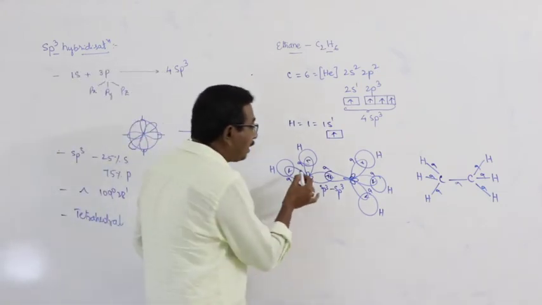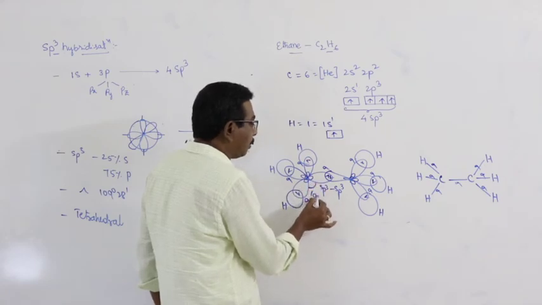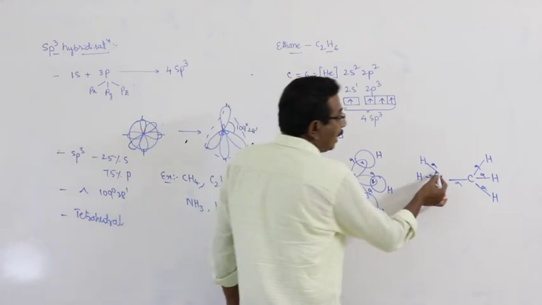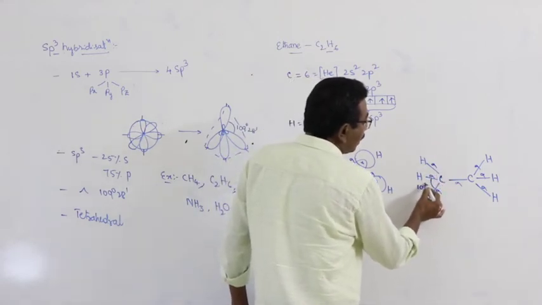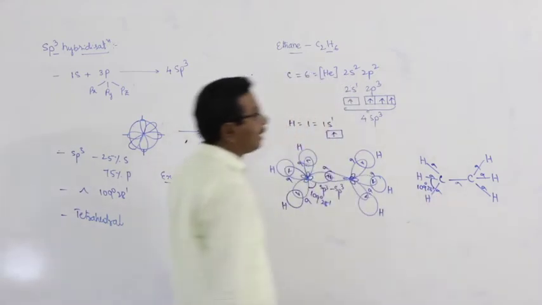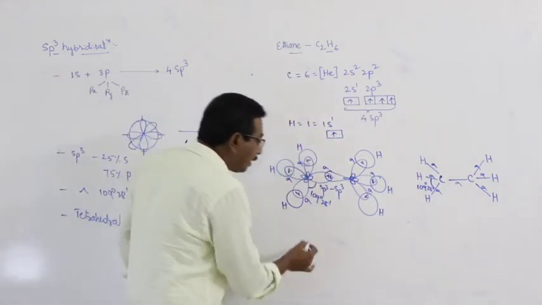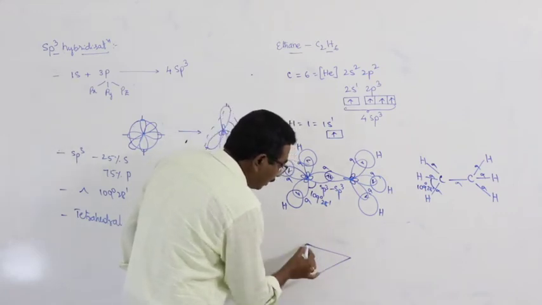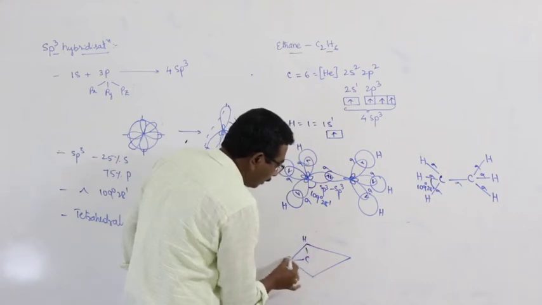Now, what is the angle between any two sp3 hybrid orbitals? 109 degrees 28 minutes. Means at each carbon atom, the angle between the hybrid orbitals is 109 degrees 28 minutes. As well as 2 tetrahedrons are joined at a corner.